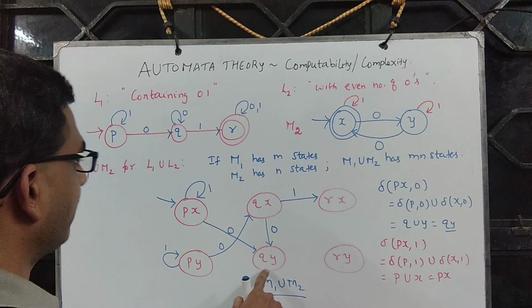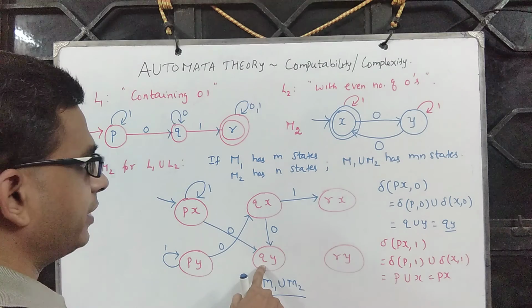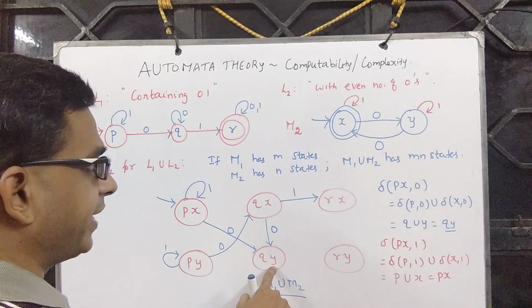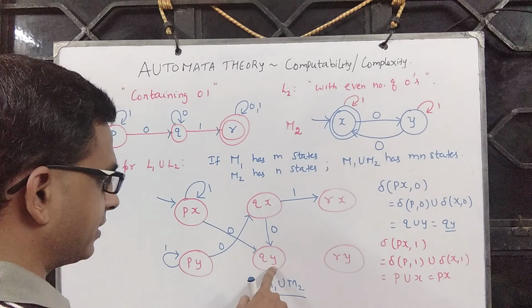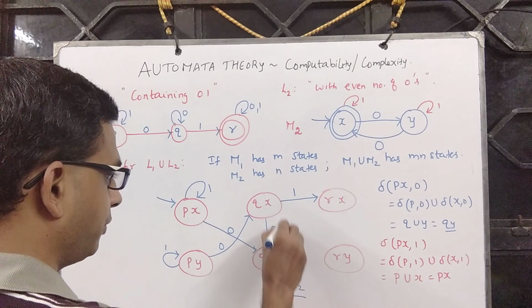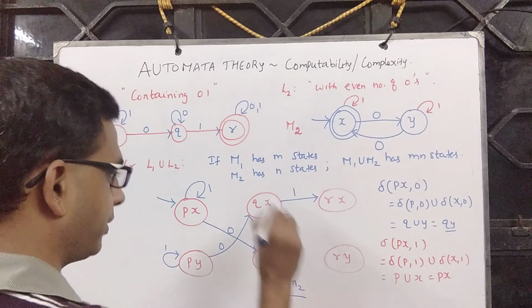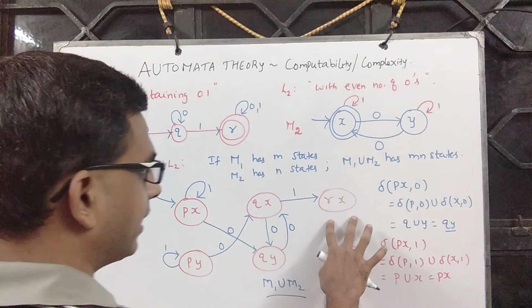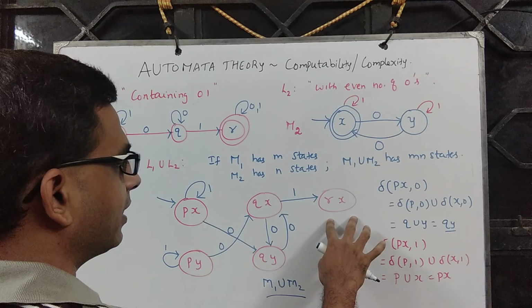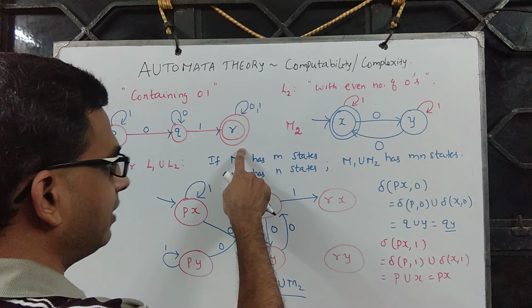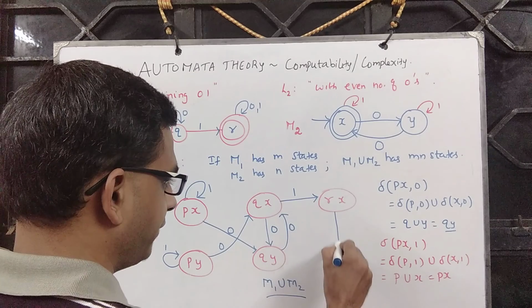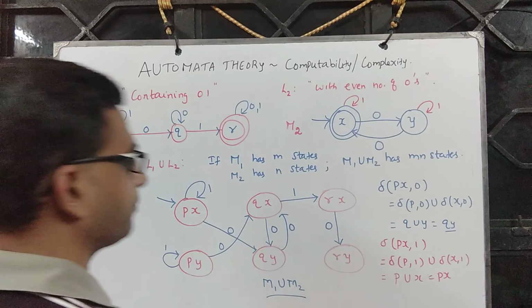Let's look at Qy. Q comma 0 is Q and Y comma 0 is X. So which means you go back to Qx. So now look at Rx. R comma 0 is R and X comma 0 is Y. So we go to Ry.